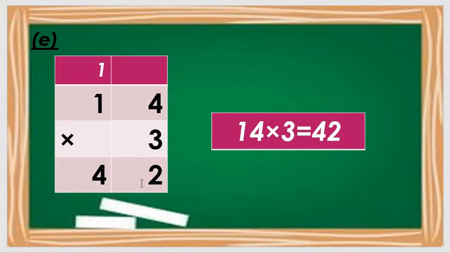3 4s are 12. So 2 here and 1 as a form of carry. And 3 1s are 3, plus count this carry. 3 1s are 3 and count this one carry. Okay, so 3 plus 1, how many all students? 4. So the answer is what? 14 threes are how many, all students? 14 threes are 42. Got my point, all students?